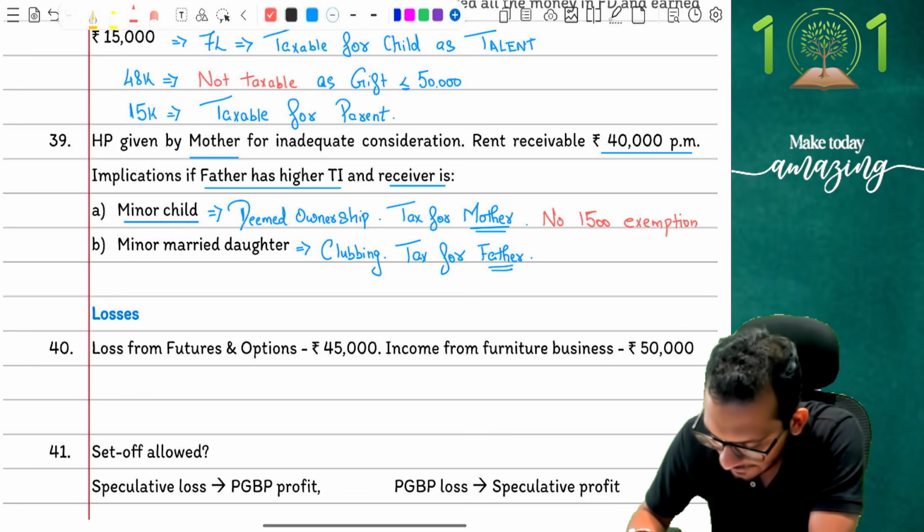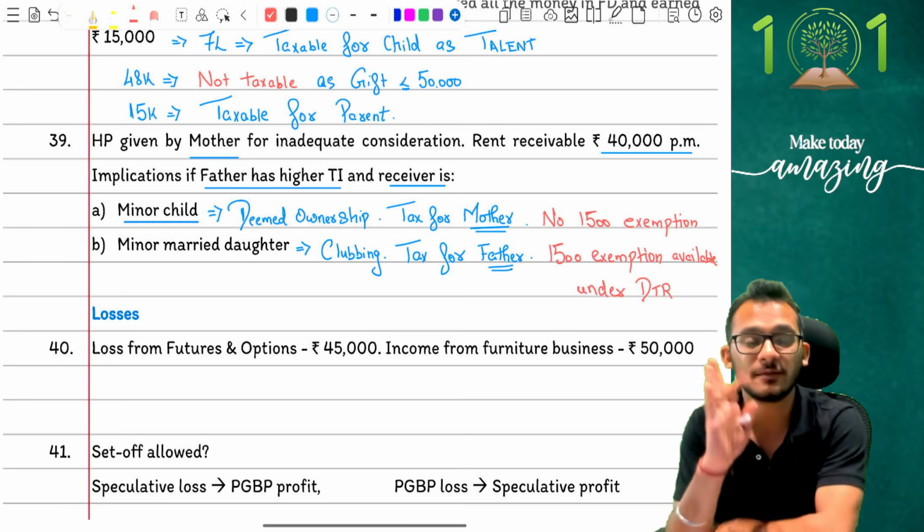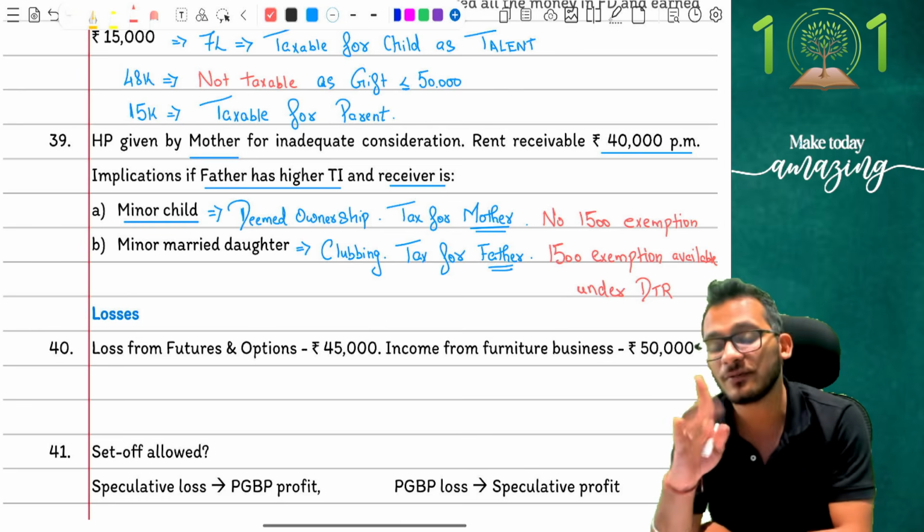And will you grant standard deduction? Yes, the 1500 exemption is available to you under DTR. So yes, this has happened in exams multiple times, people, where ICAI has tried to trick you with this adjustment.